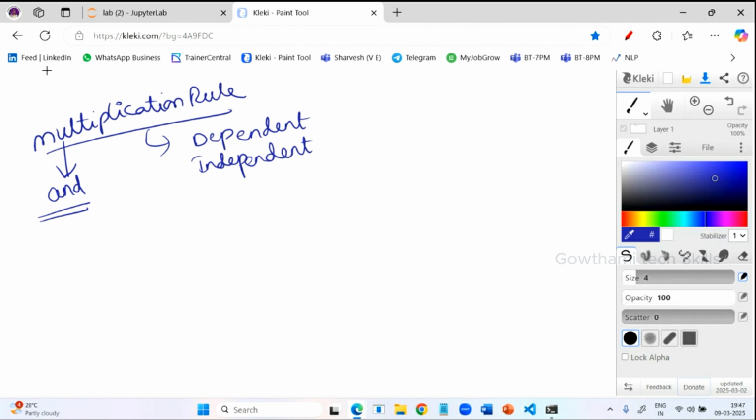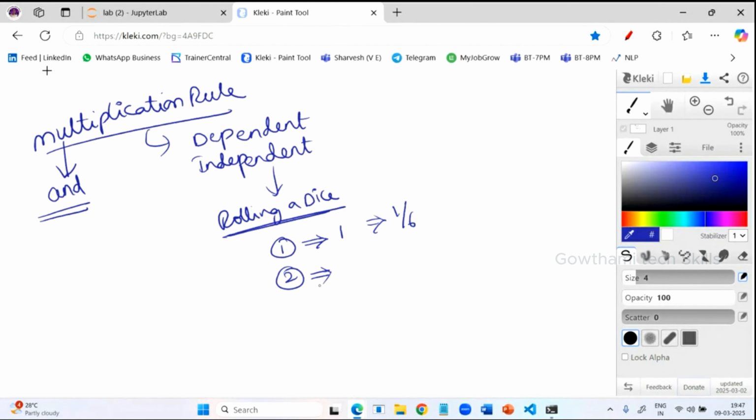So the best example for an independent event is rolling a die. Suppose we have a die. When I roll it the first time, I got a value of 1. Okay, so what is the chance of getting 1? I can say it is 1 by 6. If I roll it a second time, that time I got a value of 4.